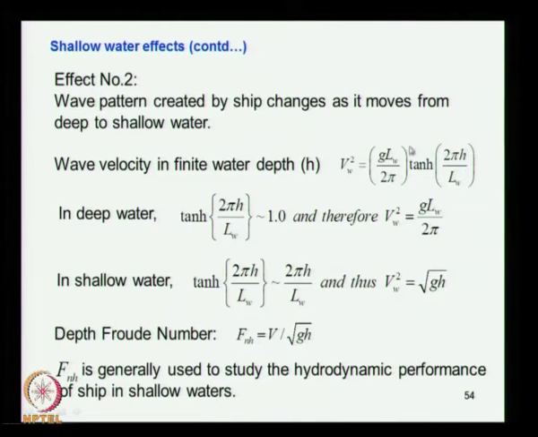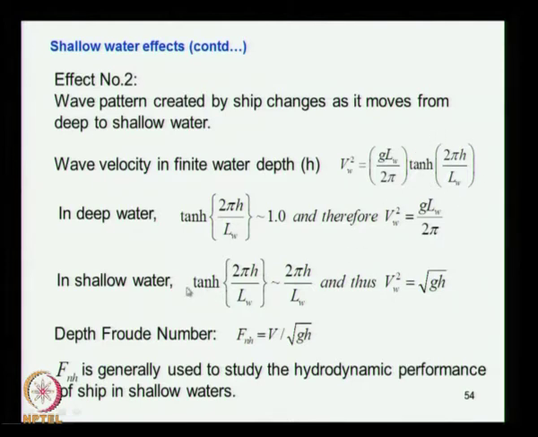In deep water, h is very high, so this quantity is very high and the hyperbolic tangent goes to 1, so this expression simplifies. So this term is equal to 1 in deep water condition.